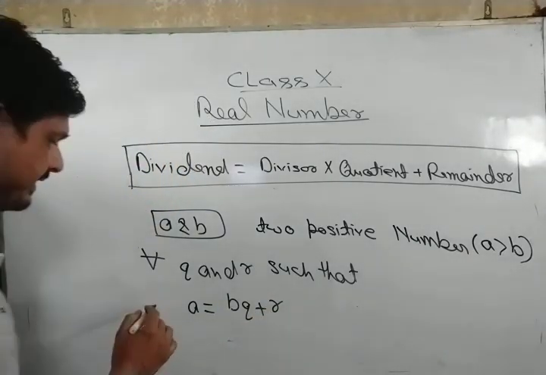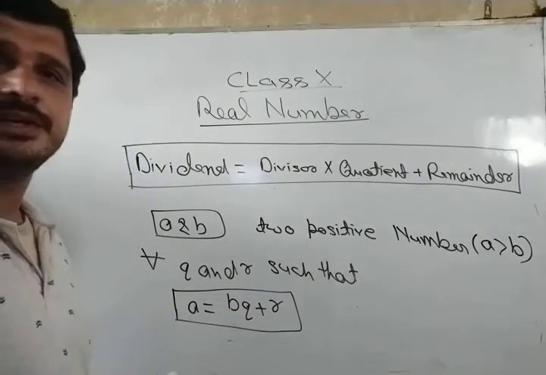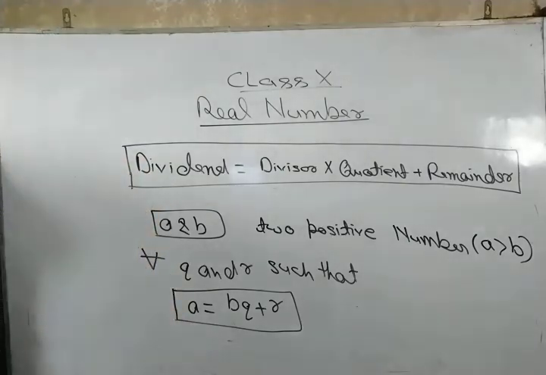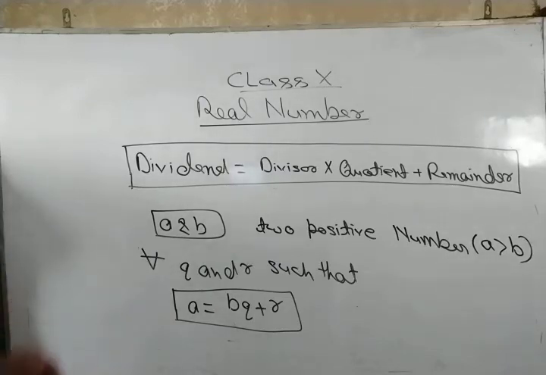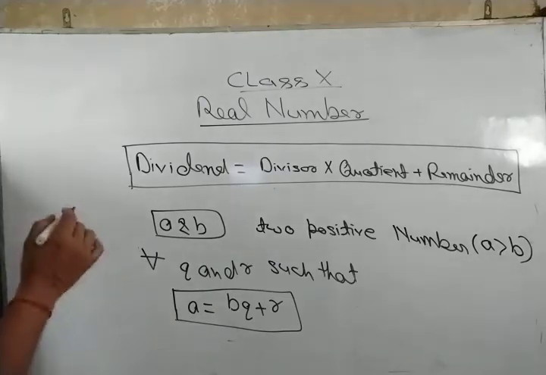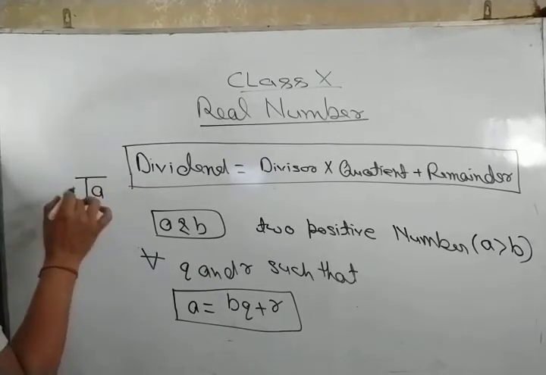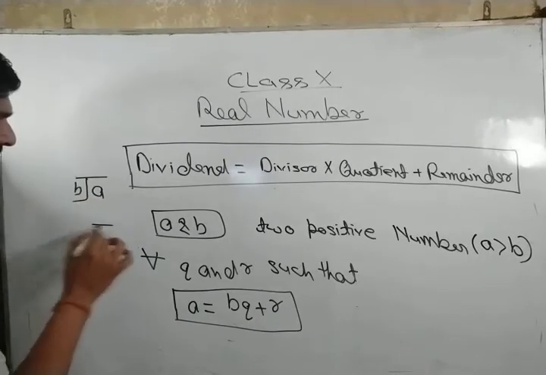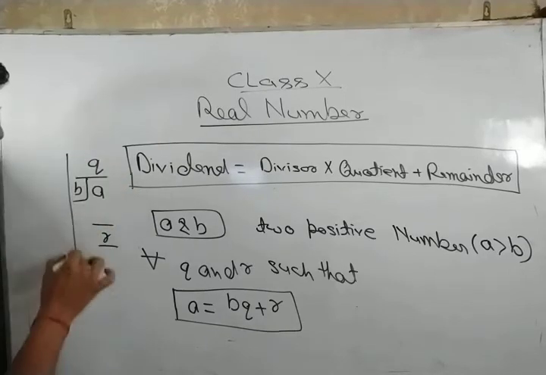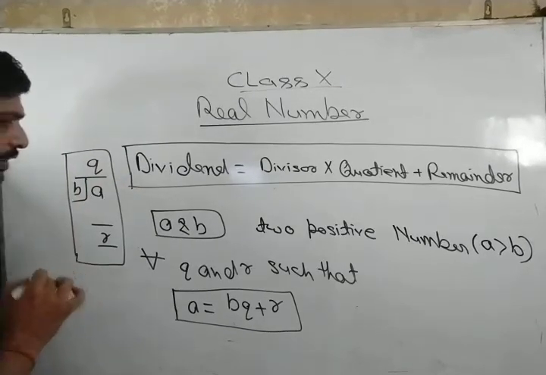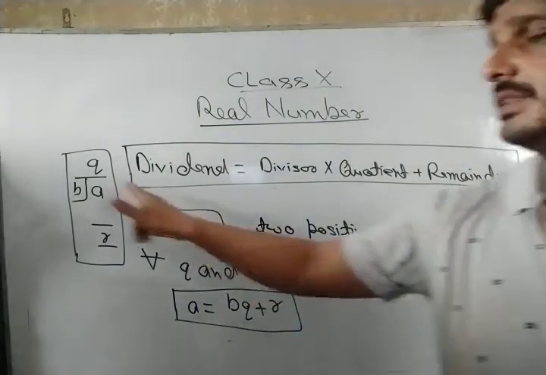We can compare this equation with this statement: if we divide a by b, we get q as the quotient and r as the remainder.